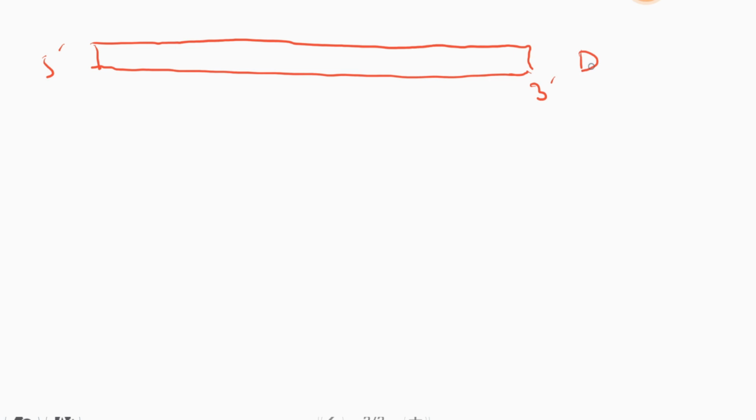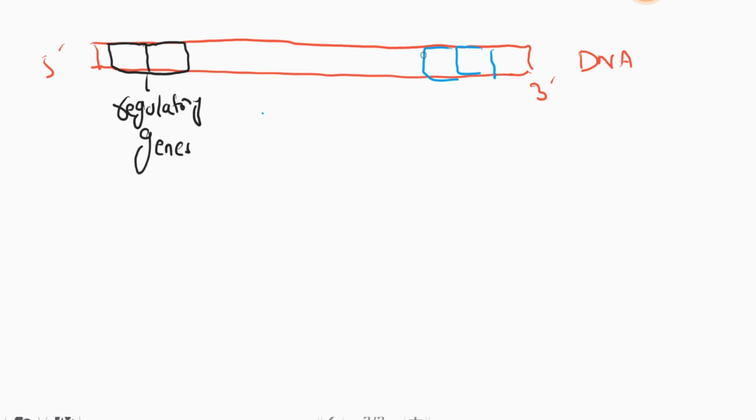Now I am drawing the prokaryotic DNA, in the 5' to 3' direction. The prokaryotic DNA is composed of regulatory genes. These are regulatory genes, and it also contains the operon. The operon system of prokaryotes contains structural genes which are going to be transcribed: gene A, B, C and D. These are known as structural genes.